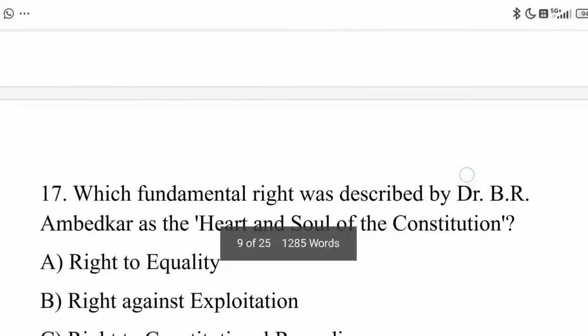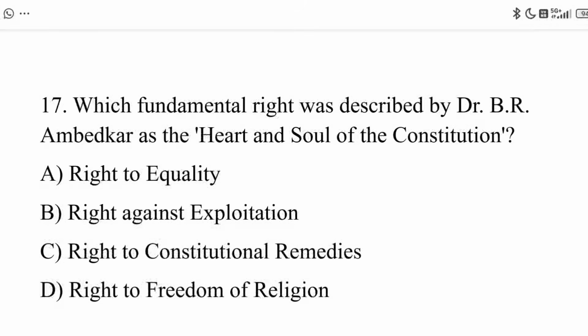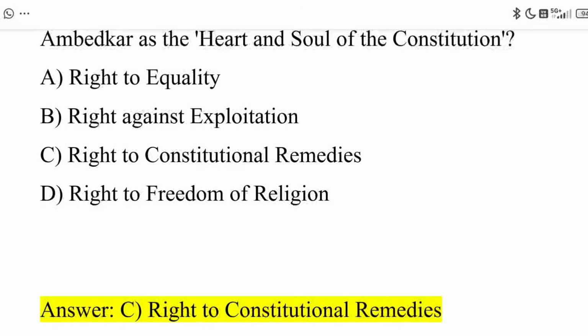Next, 17th question. Which fundamental right was described by Dr. B.R. Ambedkar as the heart and soul of the Constitution? Option A, right to equality. Option B, right against exploitation. Option C, right to constitutional remedies. Option D, right to freedom of religion. The correct answer is option C, right to constitutional remedies.